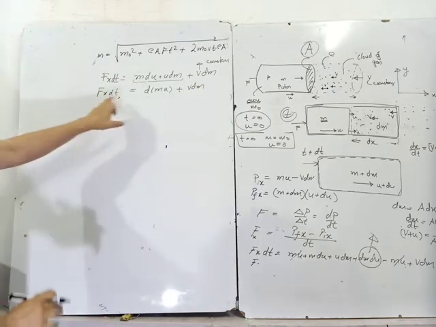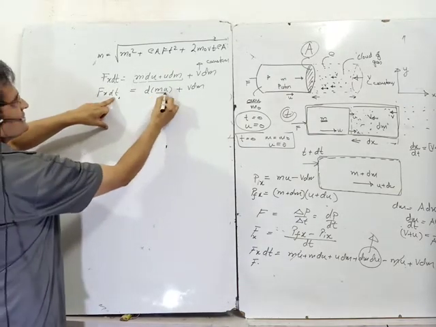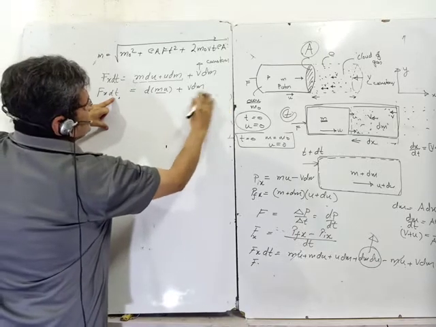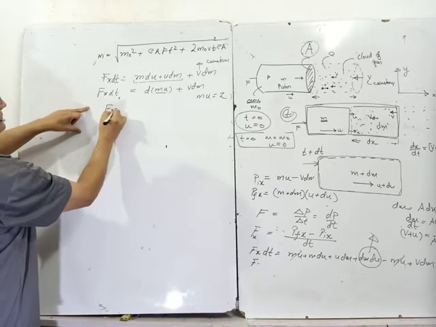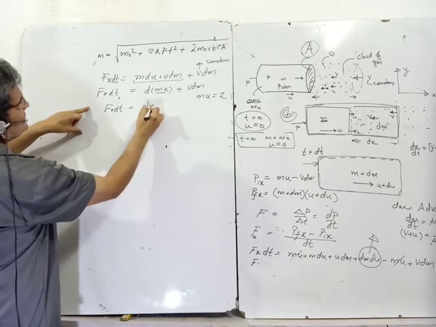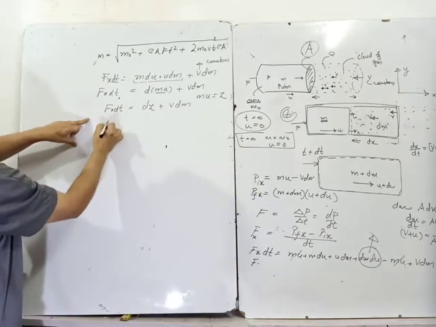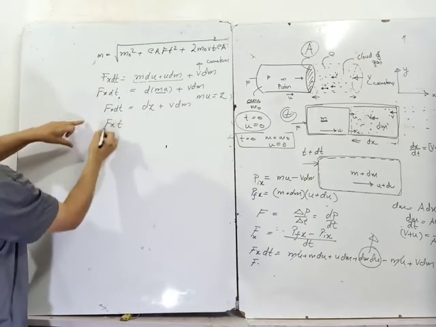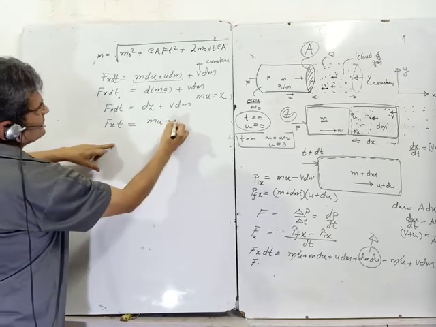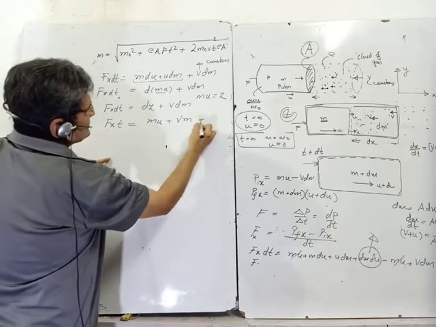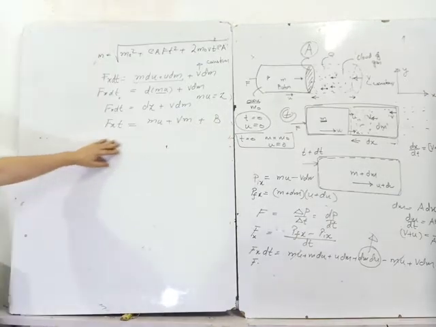Now I integrate it. F is constant, v is constant, t is variable, and this is variable. Let mu be a certain quantity, z. So I write Fx dt is equal to dz plus v dm. So it becomes Fx into t, integrating, is equal to z. z is nothing but mu plus v, which is constant, m plus some constant, say b. Now this is the most important relationship we have got.